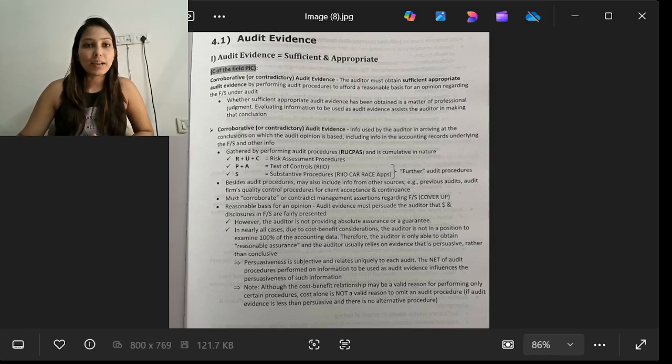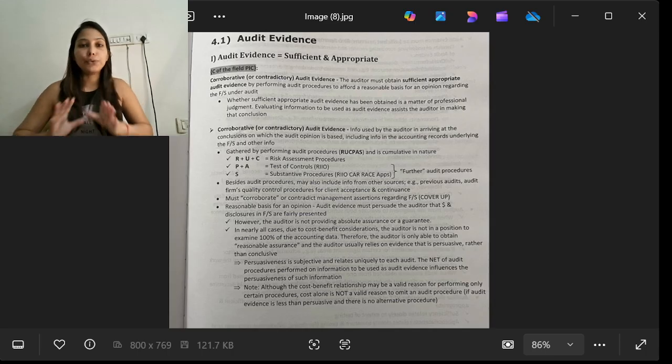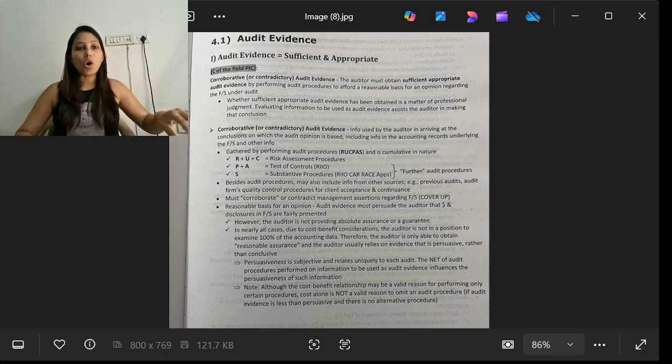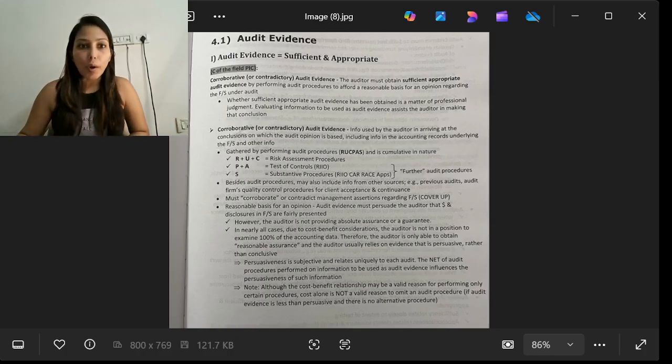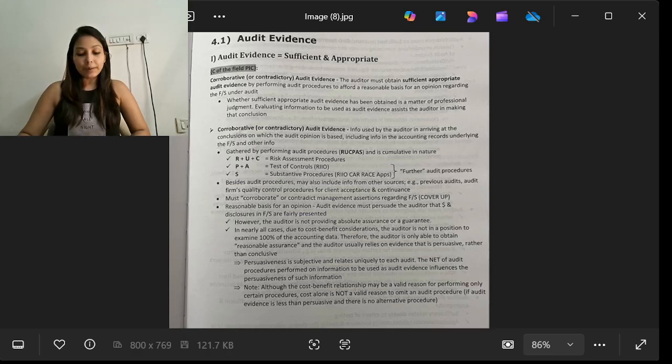Everyone, welcome back to the audit class, and today we will be talking about audit evidence. This comes under the corroborative audit evidence, like the subsequent procedures we have started now. So, what's audit evidence? Under this topic, we will be discussing a few things, such as sufficient and appropriate audit evidence determined by RMM. These two are the main topics we will be discussing under this head.